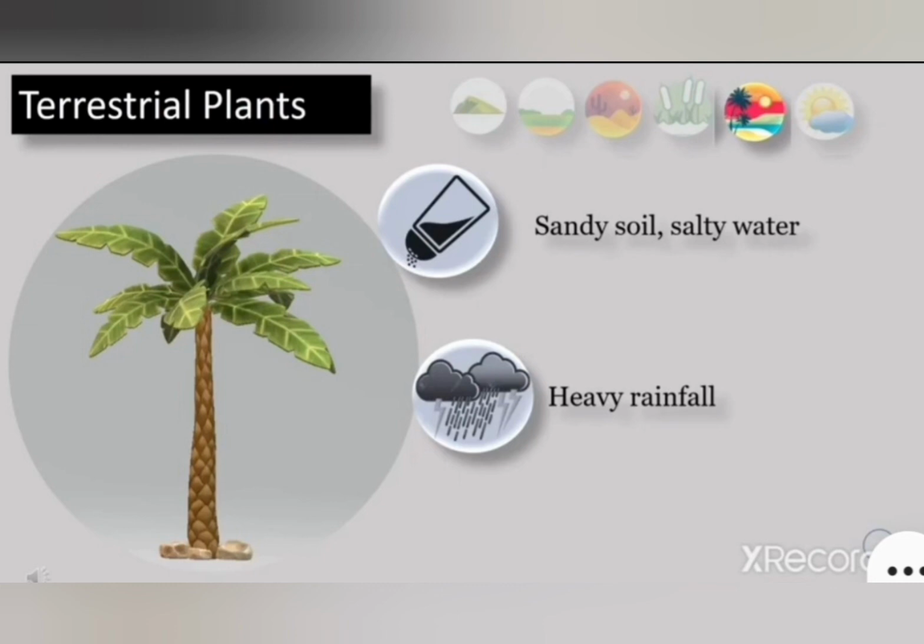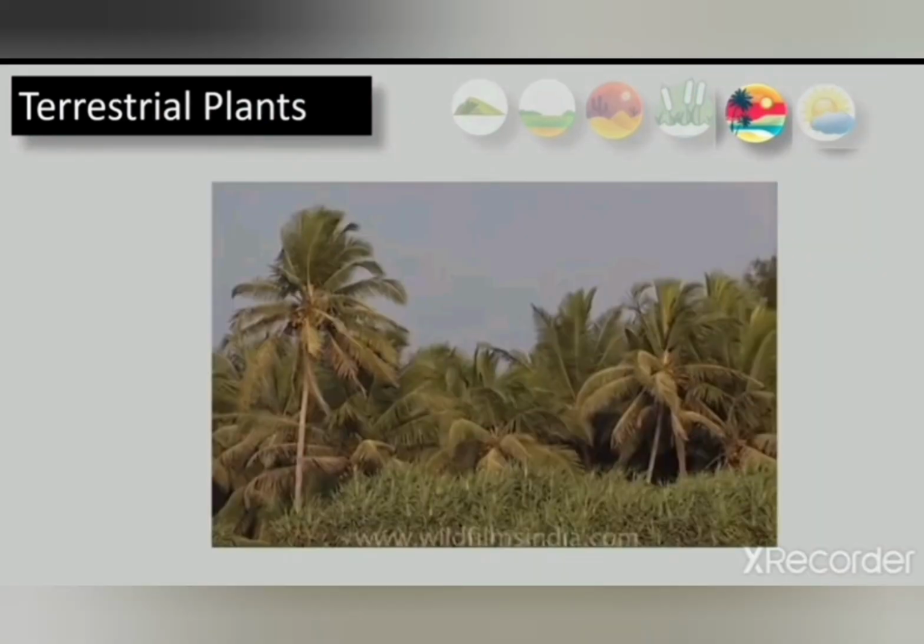Okay, now there is a coconut forest. Forest means a large area. The coconut trees growing in a large area make a forest. You can see the beautiful forest of coconut trees. This type of forest can be seen in the south.